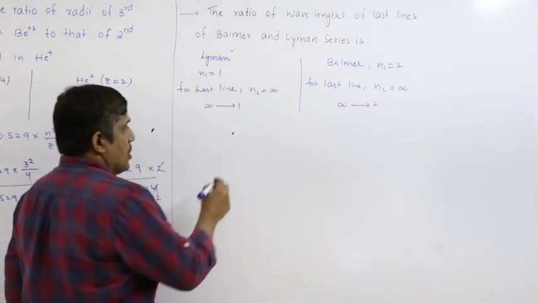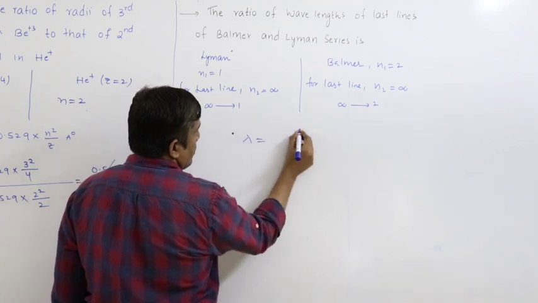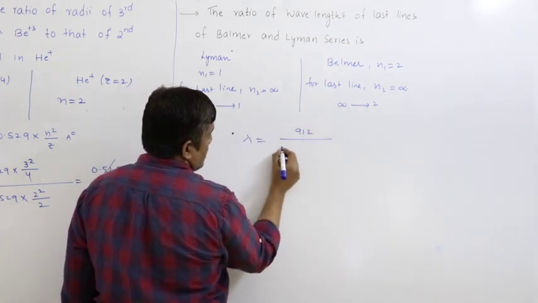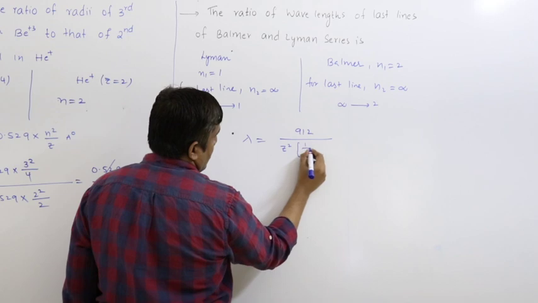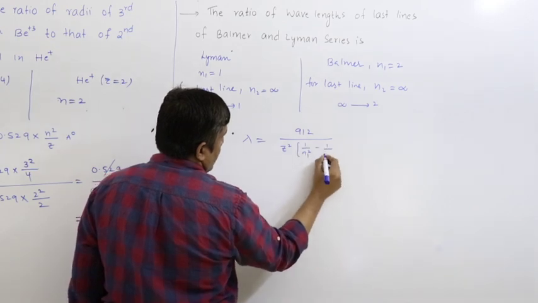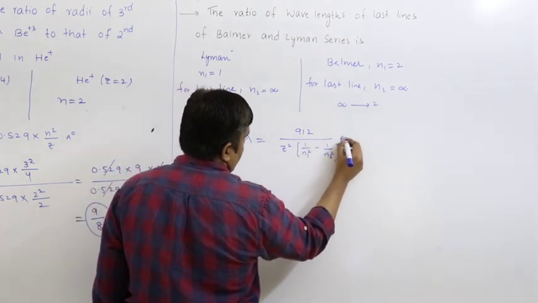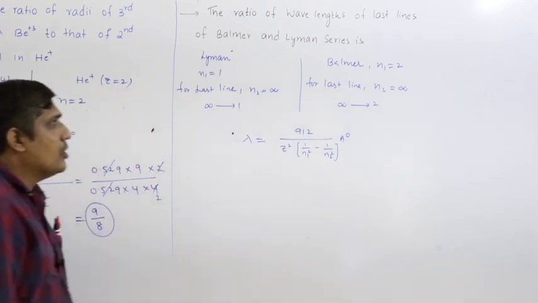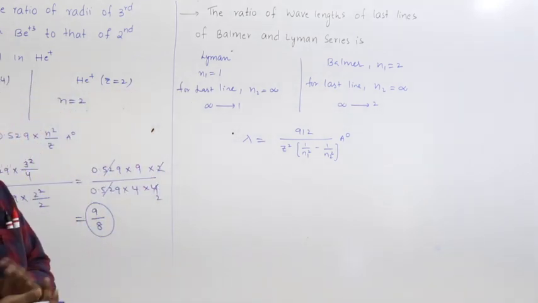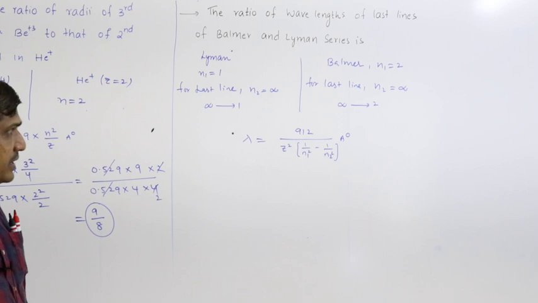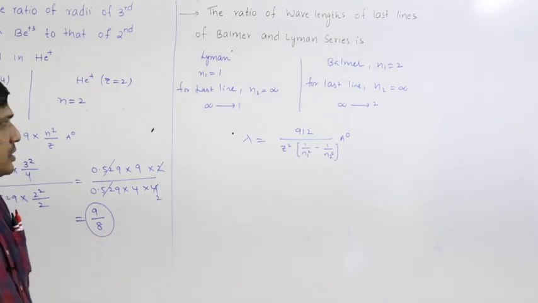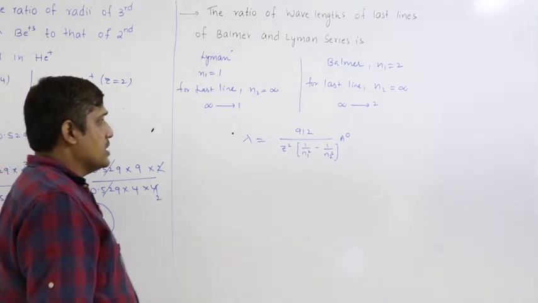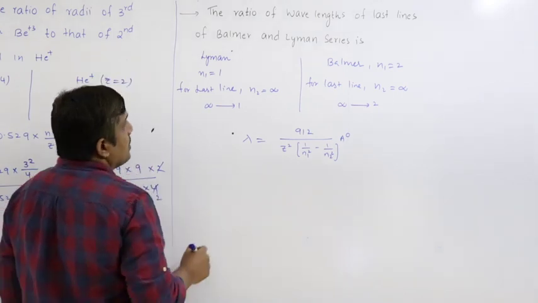Ratio of wavelength. So how do you find wavelength? If I write the normal equation, lambda equals 912 by Z square into 1 by n1 square minus 1 by n2 square. Now the element must be the same, Z is not given, so Z will be considered the same. You can assume it as hydrogen atom or He plus, so Z remains the same.